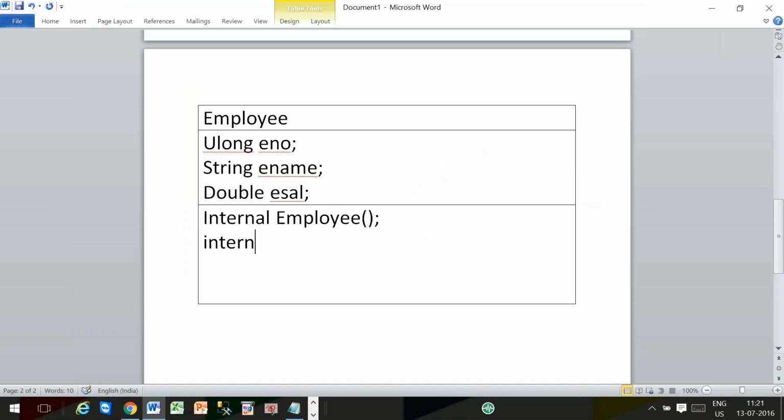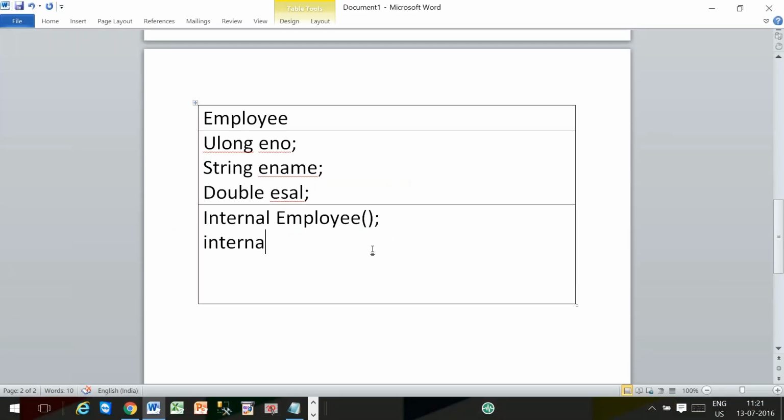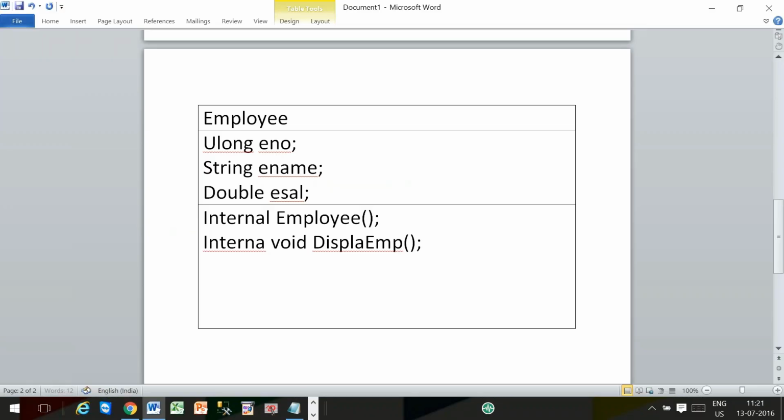I am going to define one method. Here, why are you defining this constructor, for what purpose? To initialize the states: ENO, ename and ESAR. Now, here I am going to define one more behavior, nothing but one method, an instance method. That method name is displayEMP.